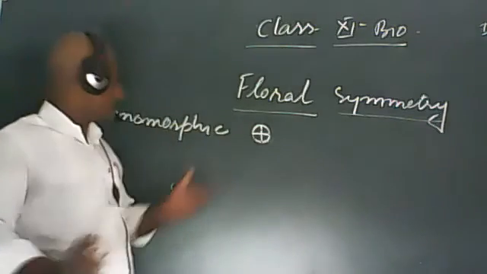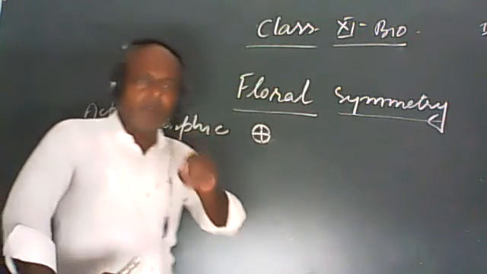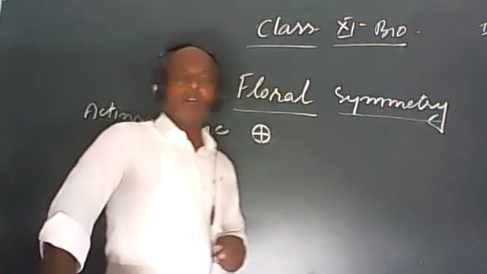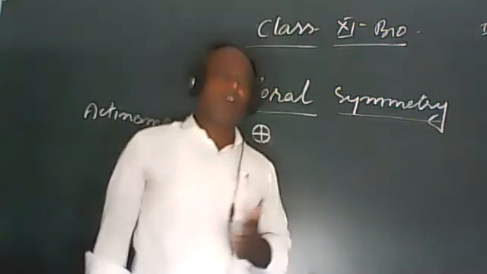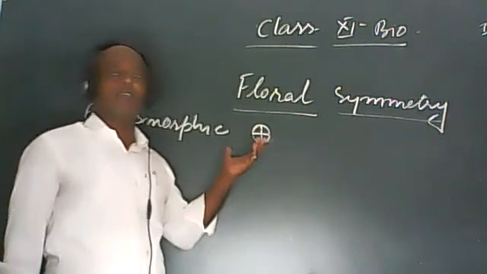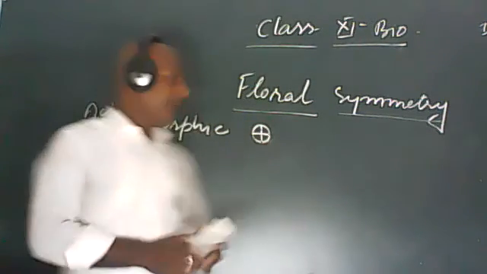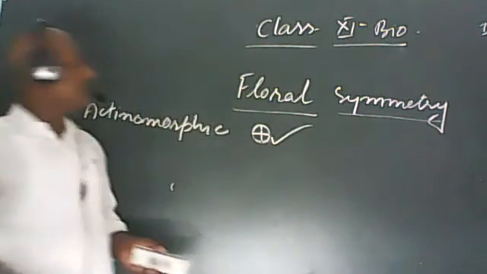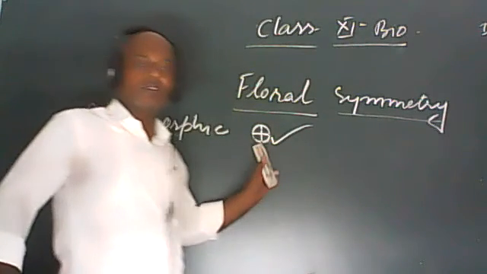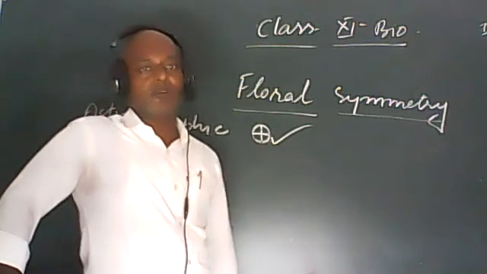Let us see. Actinomorphic means if a flower can be divided into many equal halves from a single plane, then it is called as actinomorphic. Trijya samamiti. And the symbol which represent the actinomorphic condition of a flower is this. It represents the actinomorphic condition of a flower.